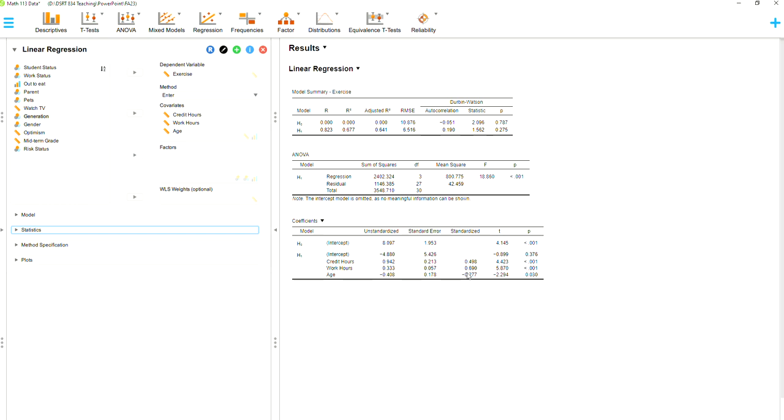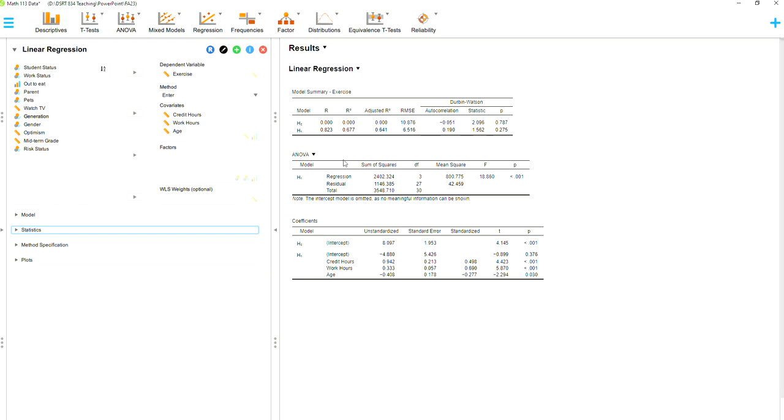Looking through here, we've got some important different values. If you're interested, you're like, okay, this is great, but what p-value are we looking at to determine if this is significant or not? Because there's a bunch of p-values here. What we're looking at is the p-value in the ANOVA model. And I know you might be like, wait, ANOVA? I thought we were doing a multiple regression.